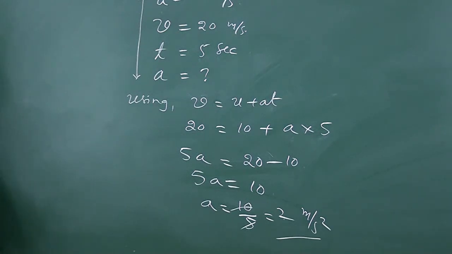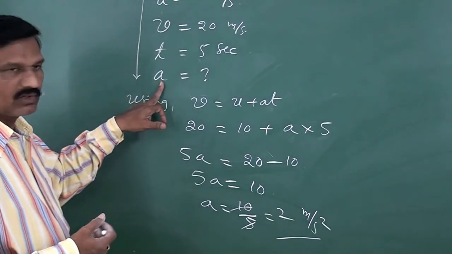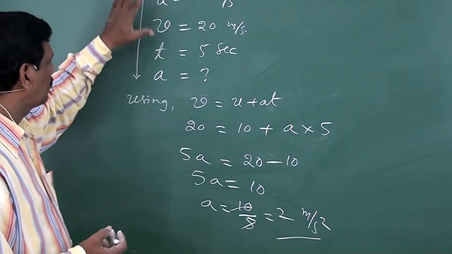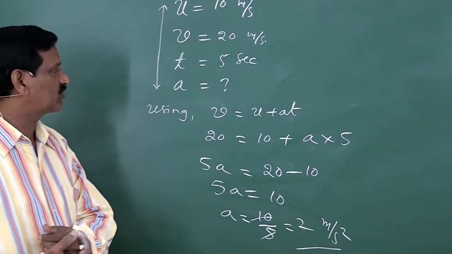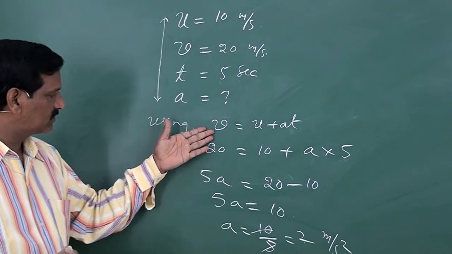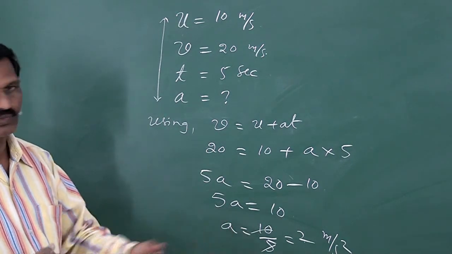So here we have to write the data first. This is the data given and we have to calculate acceleration. Then just remember or recall the relation which connects these parameters, that is v equal to u plus at. Using this you can calculate acceleration as 2 meter per second square.